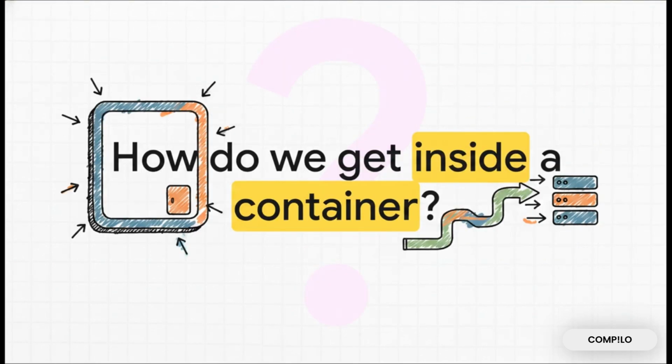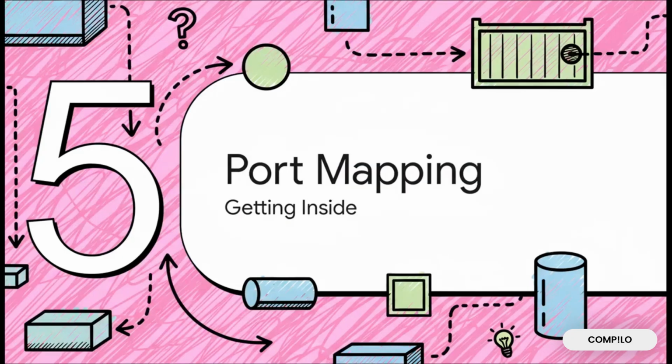But all of this isolation brings up a really important question. If a Docker container is basically its own completely isolated, perfectly sealed little computer running inside your main host computer, how do we actually interact with it? If it's running a web app, how does web traffic even reach it? Which brings us to our final section, Section 5, Navigating Port Mapping, Getting Inside.